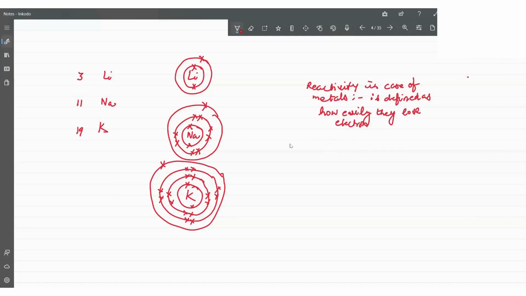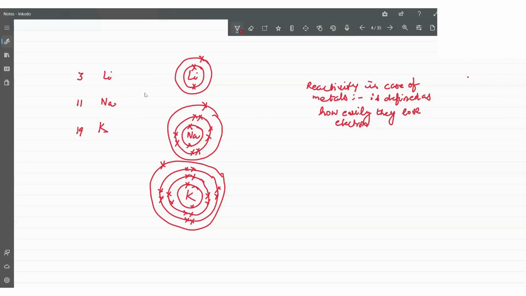You need to remember one thing. Whenever they lose electrons, they will always lose the valence electron, not the inner electrons. The electrons present in the valence shell are subject to loss. In lithium, how many electrons are in the valence shell? 1, so lithium can lose just 1 electron. Similarly, sodium can lose 1. Potassium can also lose just 1 electron.